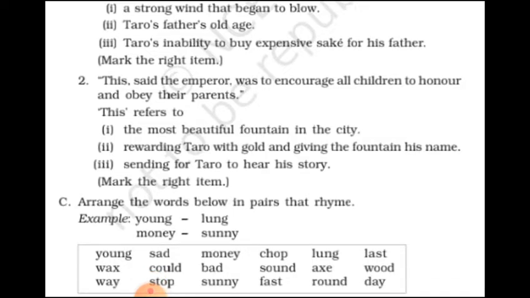Then C. Arrange the words below in pairs that rhyme. In this box some words are given to you. You have to arrange those words. देखो आपको अरेंज जो वर्ड ऐसे करना है जैसे उसका राइम मैच हो. Suppose examples, some examples are there: young so lung, money so sunny. This is the way you have to arrange some words also.